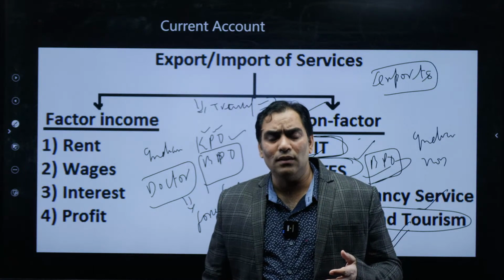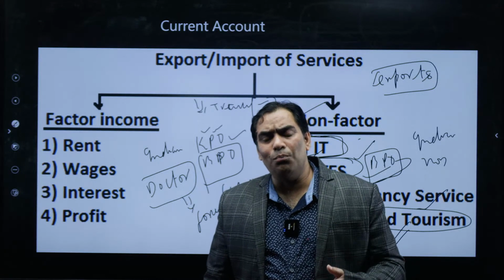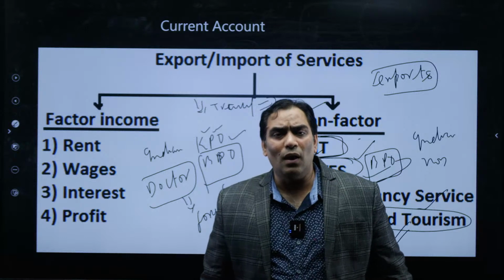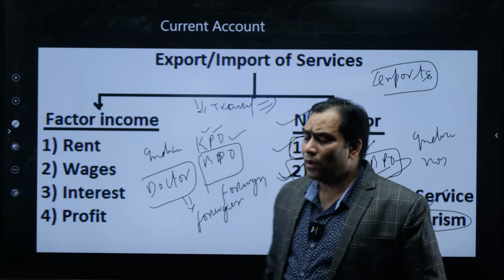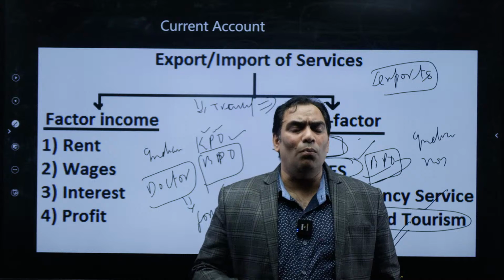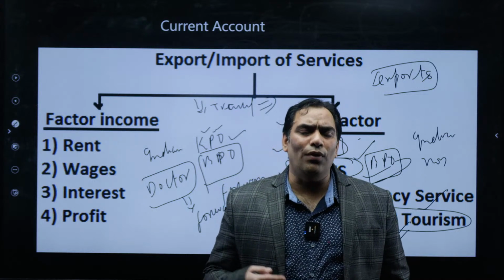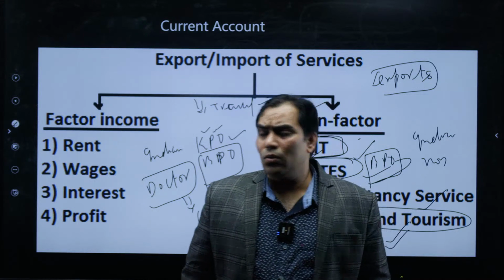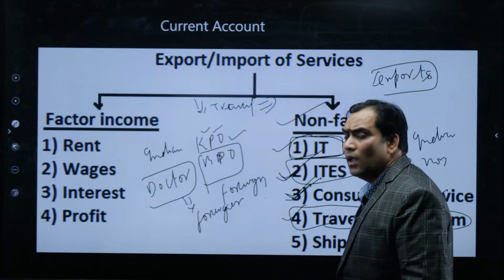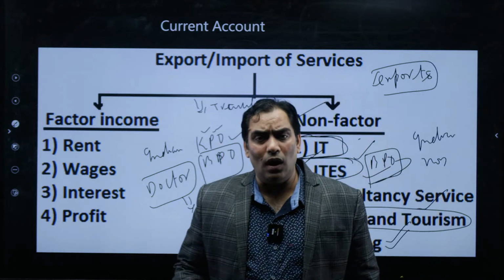remittances. Whereas in services, import and export of services, we are going to include income from factor of production and income from non-factor of production. So that means it can be rent.